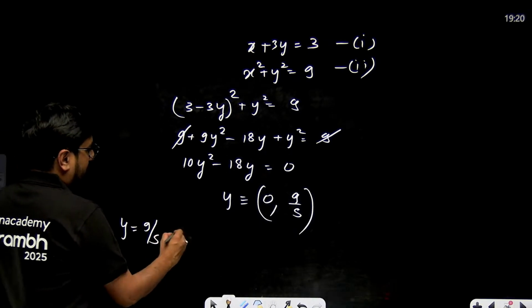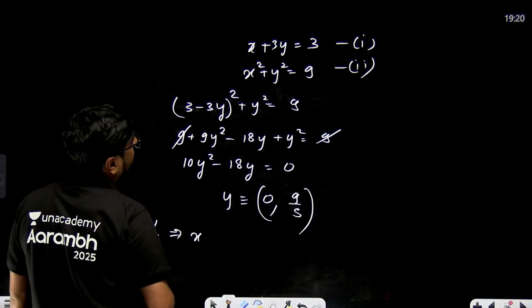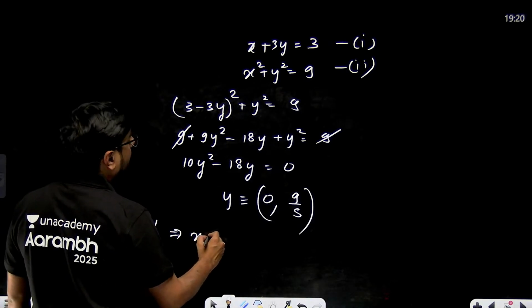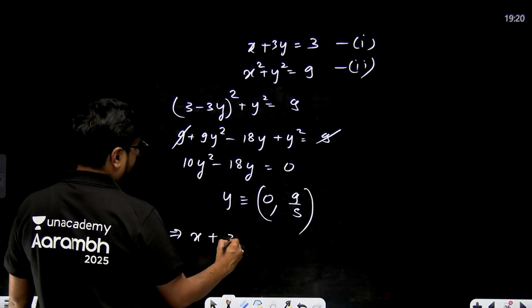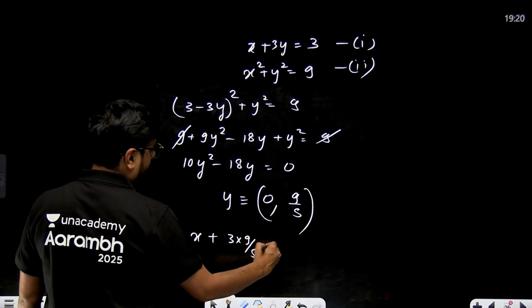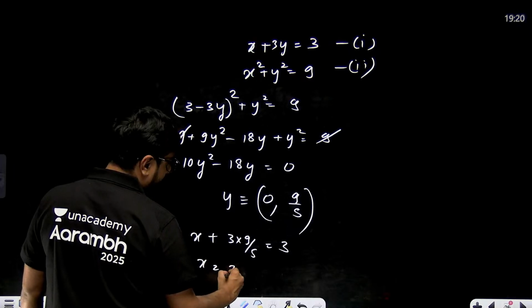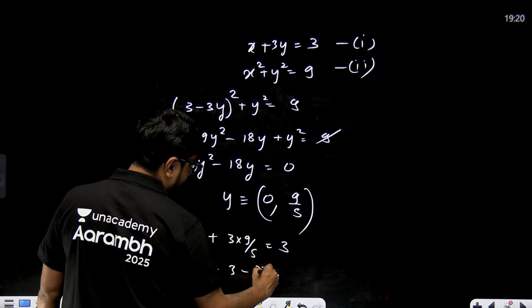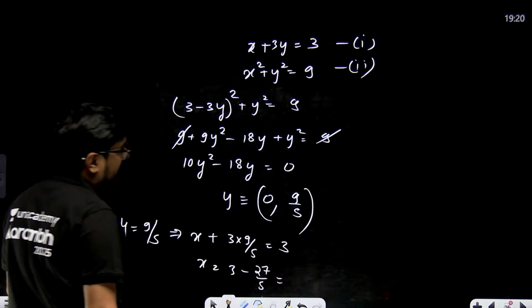x-axis. So x plus 3 into 9 by 5 equal to 3. That means x will be 3 minus 27 by 5. That means x is coming negative.